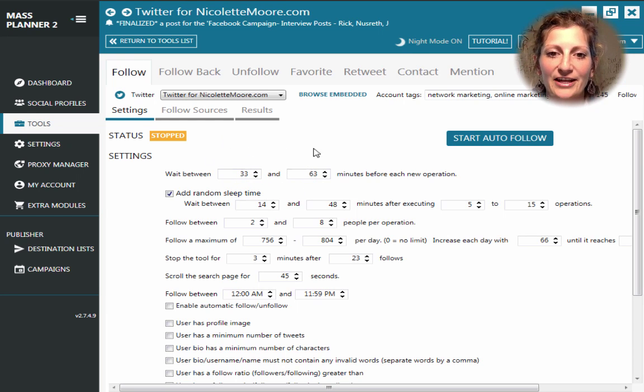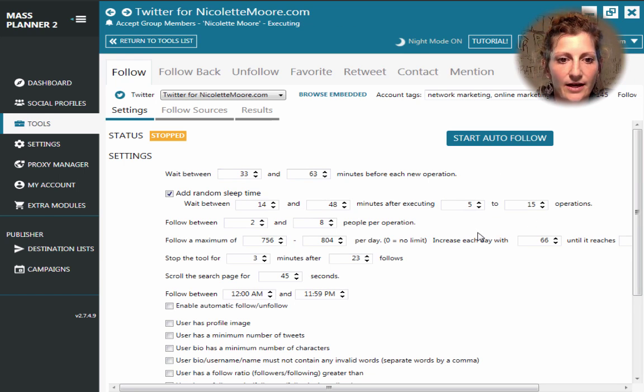And again, like I said, I like these random numbers that just kind of make it a little bit more lifelike, but they're going to just choose a time. The system is just going to choose a time between 33 and 63 minutes to start following again. And so I just put in all sorts of crazy settings, like wait between 14 minutes and 48 minutes after executing 5 to 15 operations. And then each operation follow between 2 to 8 people.